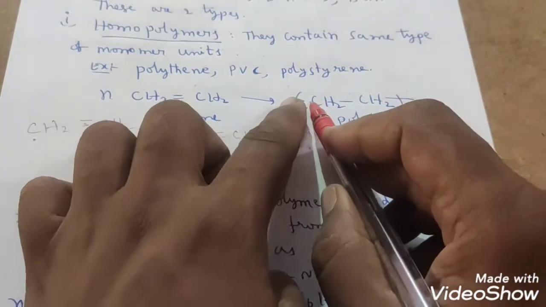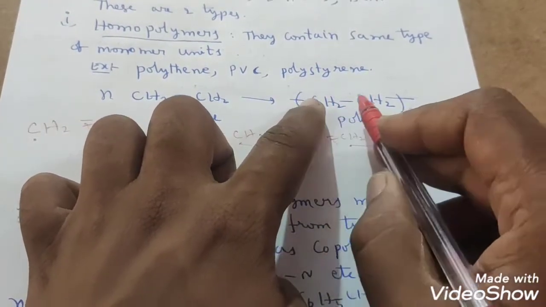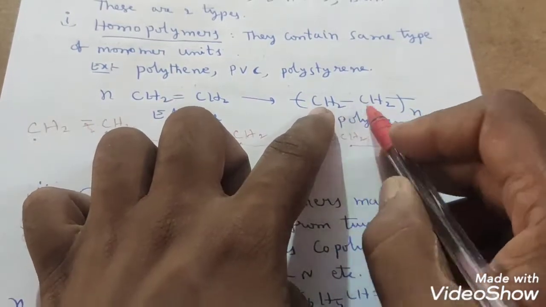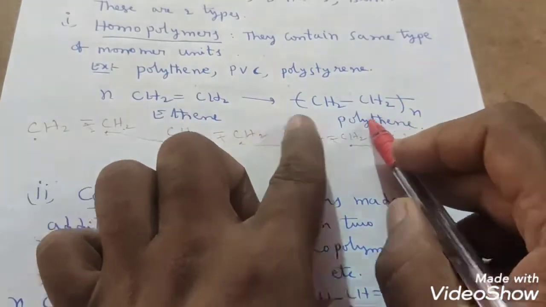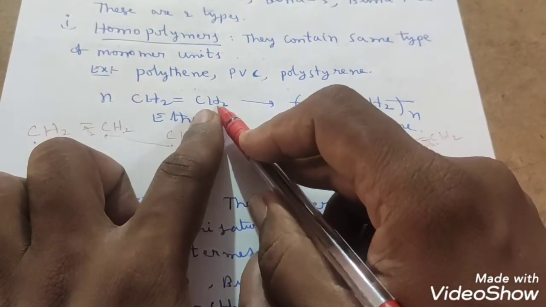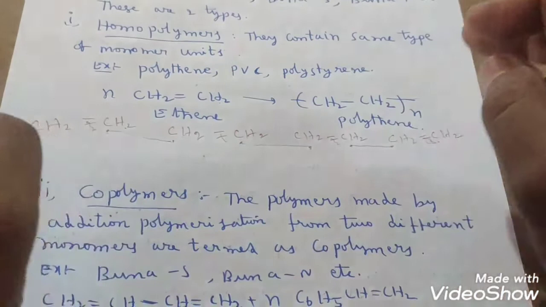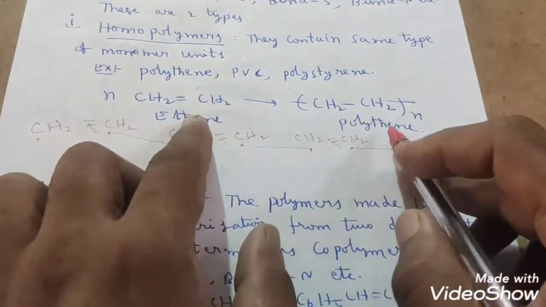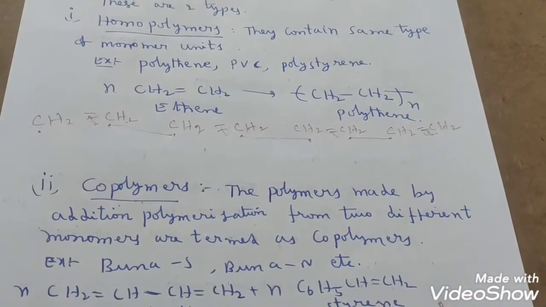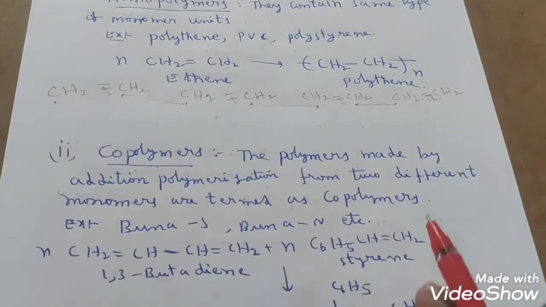Like this, a repetition will take place between CH2 and CH2. Only single bond is left in all the cases. So that's why CH2 double bond CH2 molecules join one by one by breaking of pi bond by homolytic fission and it produces what? Polythene. Okay, this is a homopolymer.